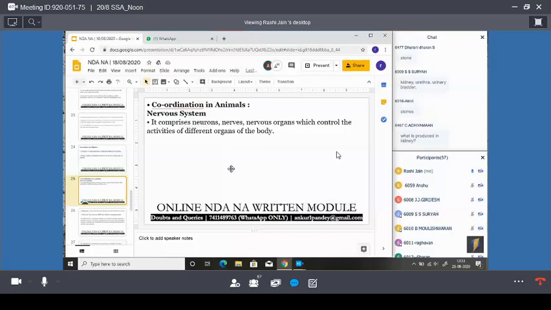Okay, is it clear? Nothing is produced in the kidney. In the kidney, the waste material gets separated. Filtration is the process in the kidney. Okay, is it clear to you?